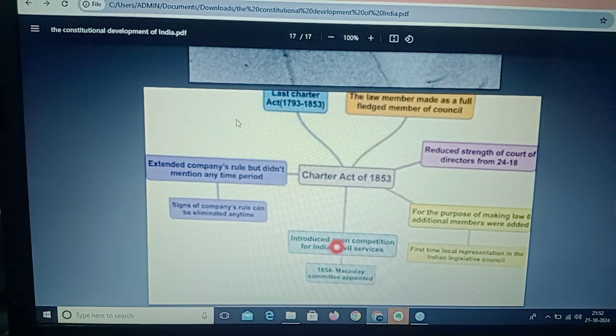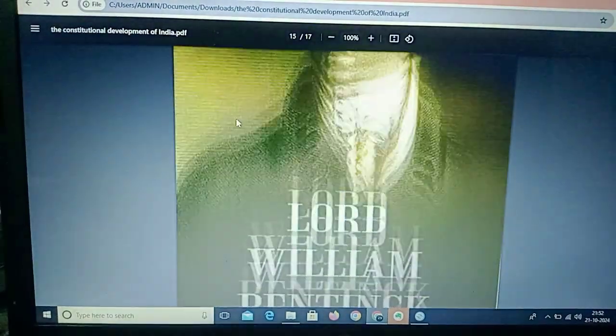So this is all about the Regulating Act of 1773, the Act of 1784 and the Act of 1786, the Charter Act of 1793, the Charter Act of 1813, the Charter Act of 1833, and the Charter Act of 1853. I hope you understand this concept.